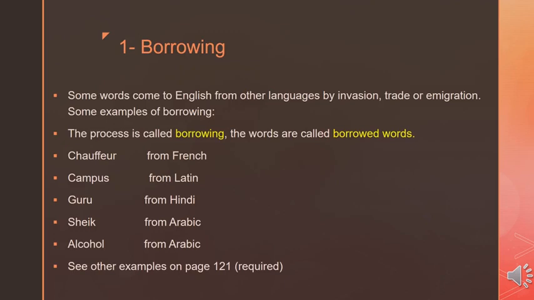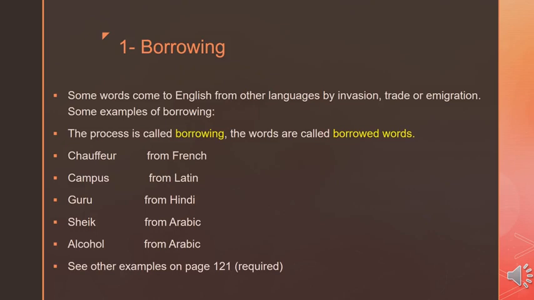Chauffeur. This word comes from French into English, so it is not an English word. However, we can find it in the English dictionary because it is a borrowed word and it is used in English. Its origin is French. Campus. Campus is a Latin word, like the university campus. So campus is a word that is originally Latin. However, you can find it in the English dictionary because English people use it.